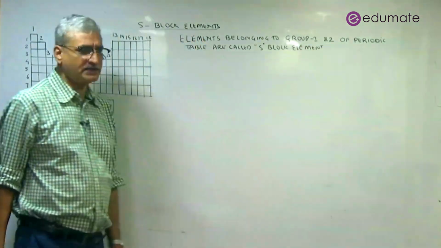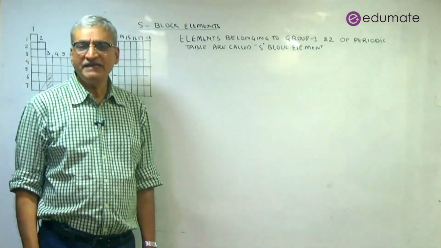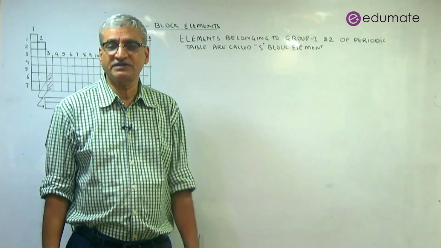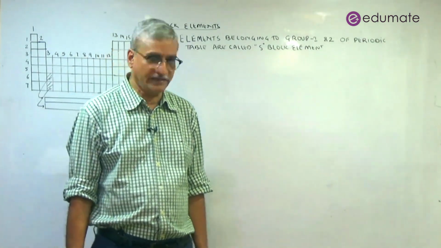Now, why are they called S block elements? The basis of this classification is into which subshell the last electron entered.